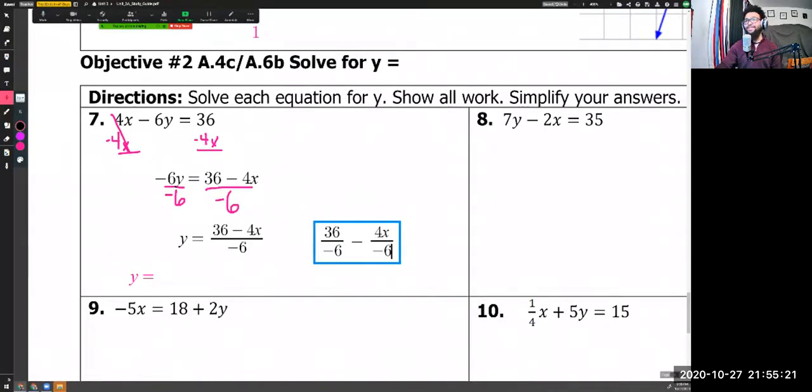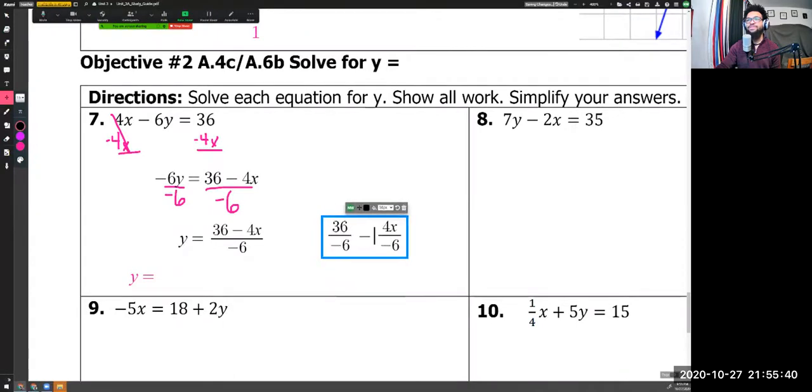Now that looks kind of funky, but if we were to actually go through the process of subtracting these two values, 36 over negative 6 minus 4x over negative 6, we would write them like this, okay? So this is just kind of an intermediate step. You don't always have to do this, but this may help. Our y is still equal to this, but this is just kind of a middle phase.